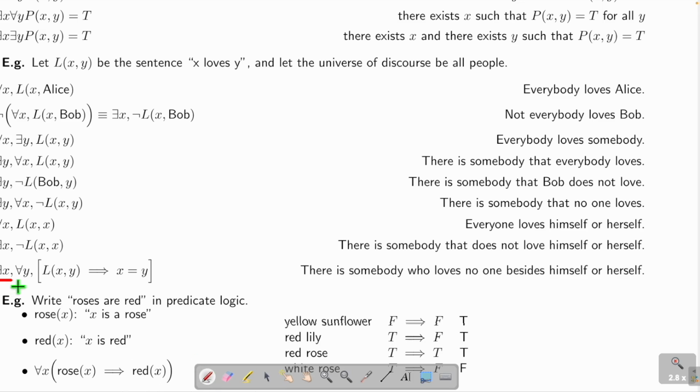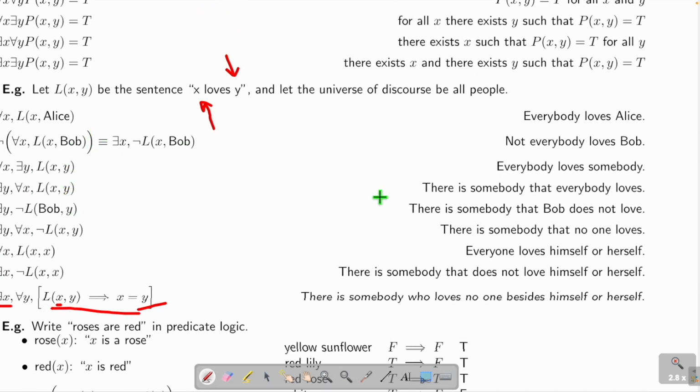There exists X, that means there is some person, call them Mr. X. Okay, that this Mr. X what? Loves Y. Because this means X loves Y. So this is the one who loves somebody. This is the one being loved. Okay. So there exists a Mr. X that loves any Y. Okay. And then this implies X is Y. What does it mean? It means there is somebody, Mr. X, who loves no one besides himself or herself. So this is the ultimate selfish guy. Because for all the Y in the whole human population, whenever he loves, this is true, that means he only loves himself or herself. Okay? This is fun, so practice.